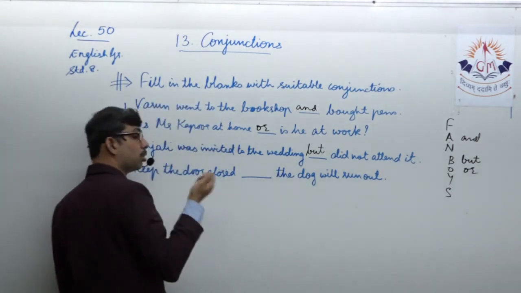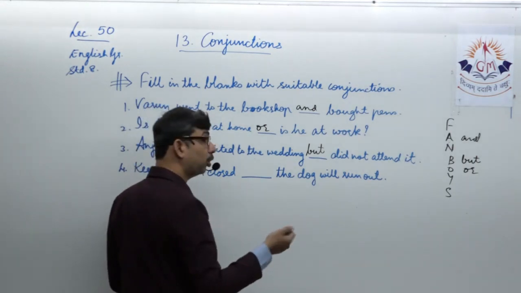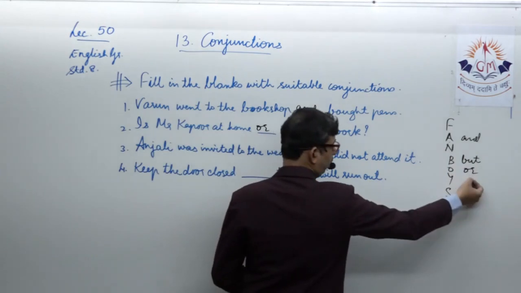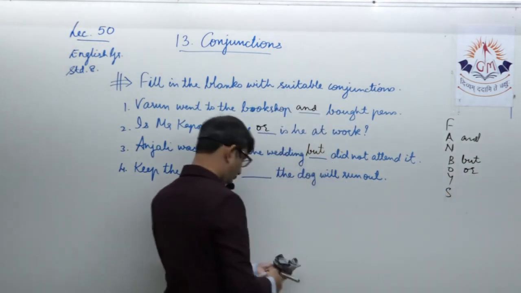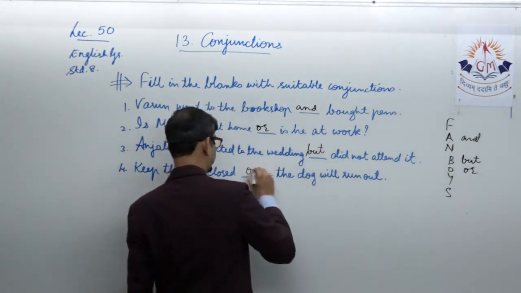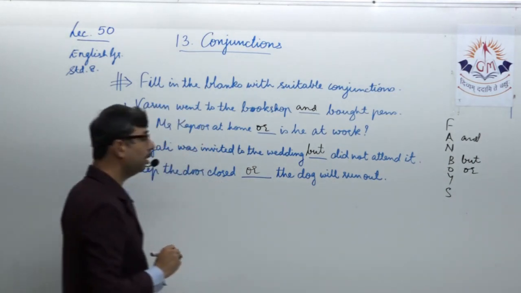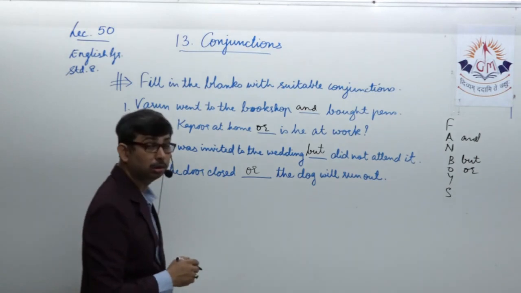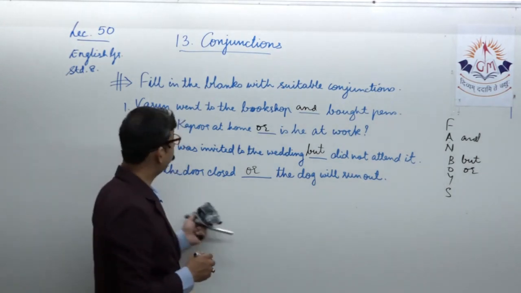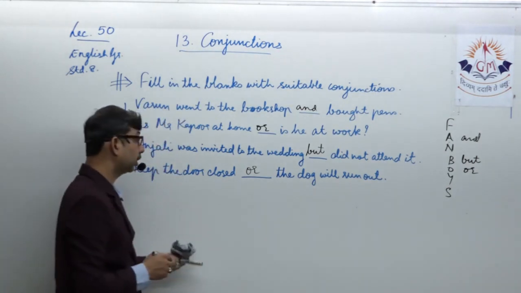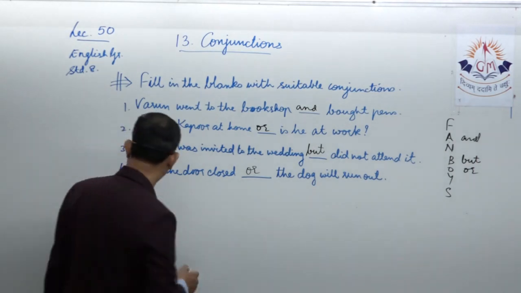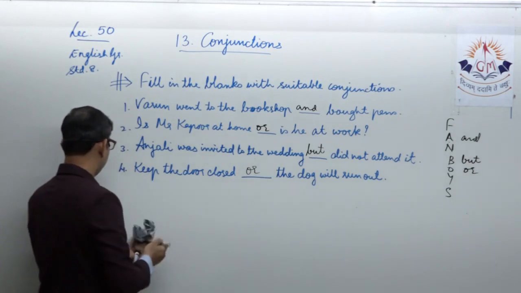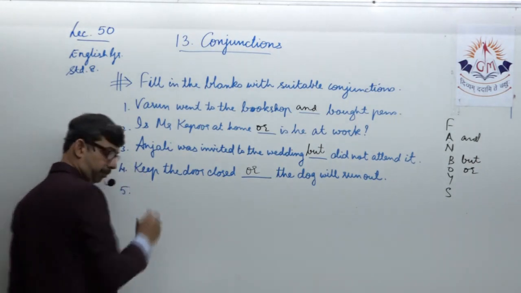So in order to suit that expression of else, otherwise, we are using a coordinating conjunction again, that is or. So let us write it down. Or the dog will run out. Else also can be written, but else is not a coordinating conjunction, and we are doing a suitable coordinating conjunction over here. Keep the door closed or the dog will run out. Well, moving ahead to the next one, number 5.